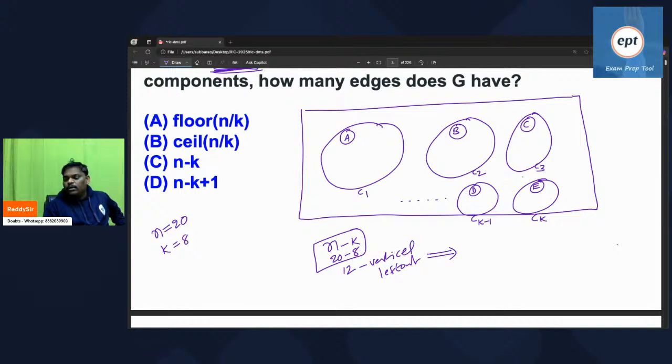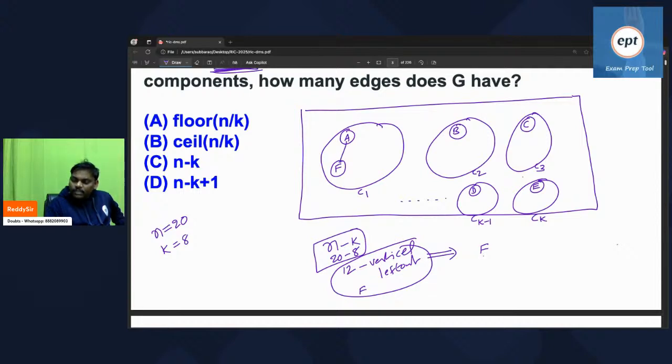Now see what I am doing. A, B, C, D, E I already kept. Now 12 vertices are left out. Out of those 12 vertices, one of the vertices is, assume, F. So I kept F in the first group. Remember, because it is a tree, and a forest is nothing but a collection of trees, every vertex will bring one edge. So because of F, one edge.